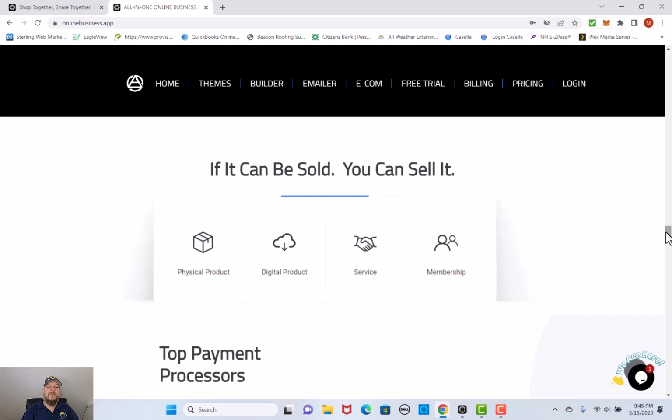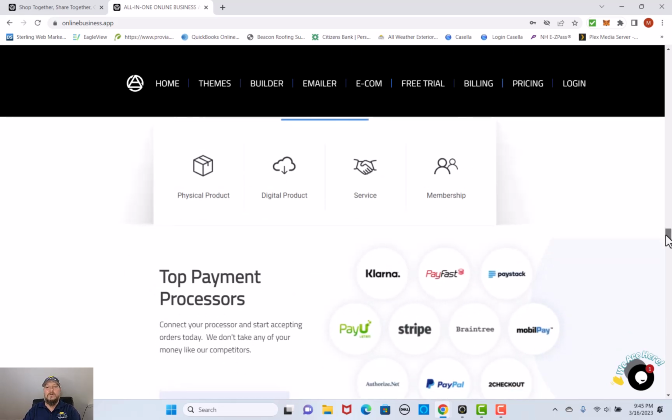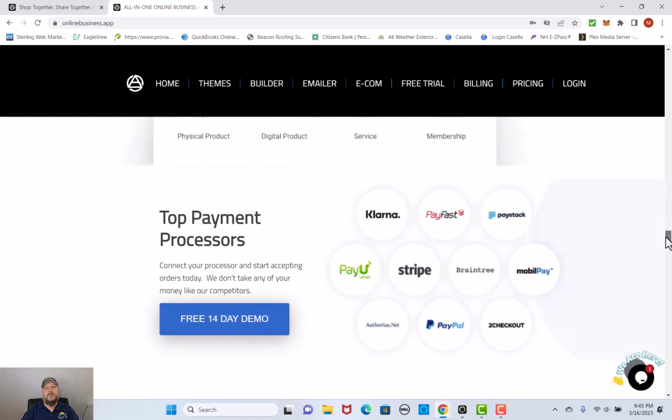So whether you're doing a physical product, a digital product, if you're selling a service or a membership, we deal with all of the top payment processors. If you want to connect your processor and start accepting orders today, we don't take any of your money like our competitors do. Whether you're using things like Paystack or PayPal or PayFast or PayU or Stripe or Braintree or MobilePay or Authorize.net or 2Checkout or Klarna, we have something for you.